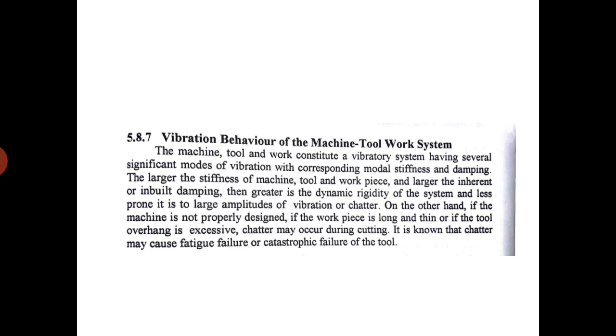On the other hand, if the machine is not properly designed, if the workpiece is long and thin, or if the tool overhang is excessive, chatter may occur during cutting. It is known that chatter may cause fatigue failure or catastrophic failure of the tool.